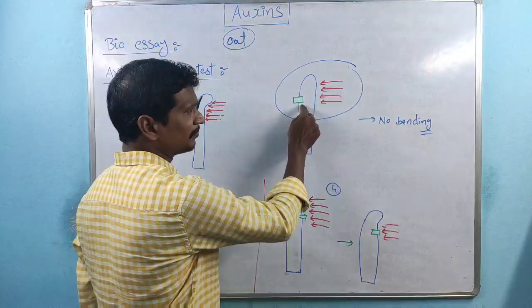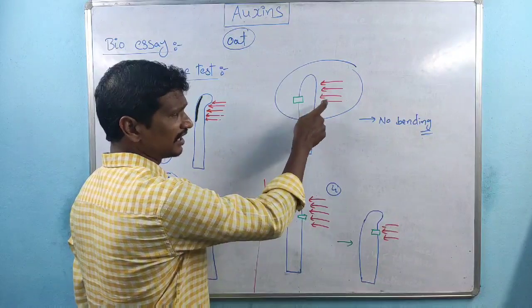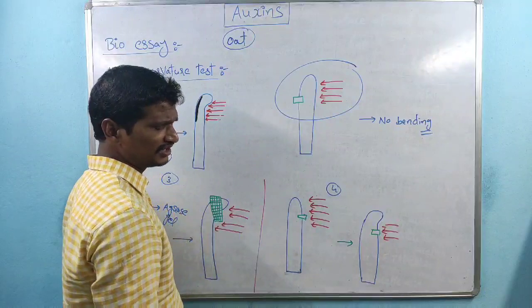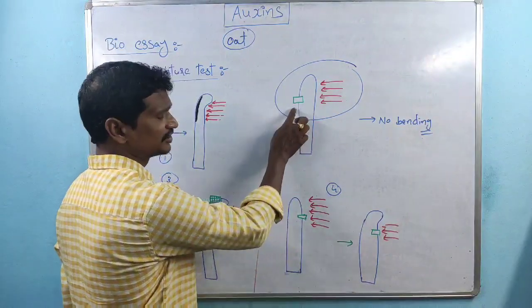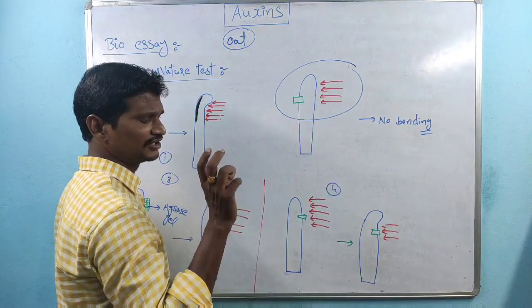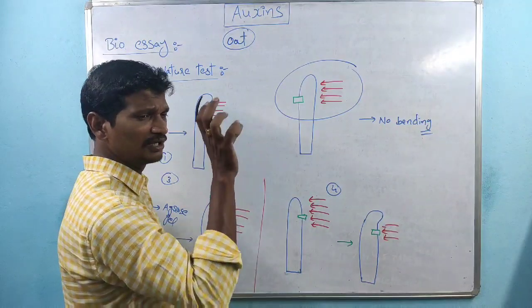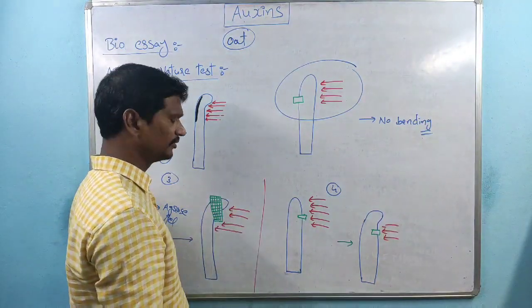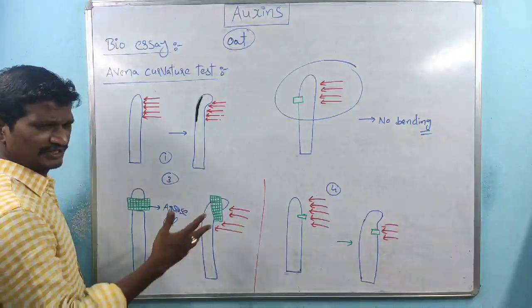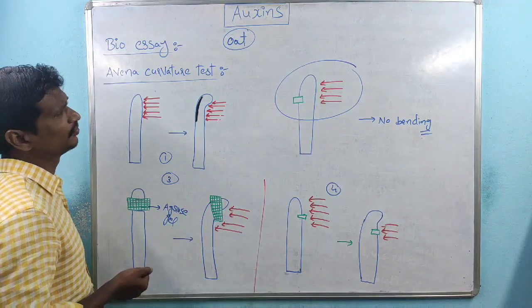But if we insert the mica at the shaded region, opposite to the light illuminating side, this affects the bending, because within the shaded region the auxins are accumulated, and those auxins are responsible for the bending of the coleoptile. So this is the Avena curvature test, also called the Went coleoptile test.